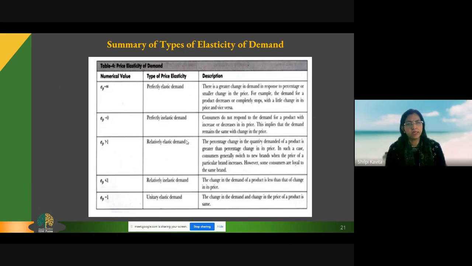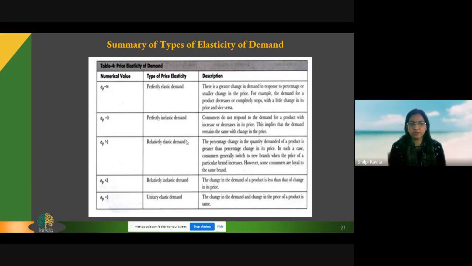Now, concluding the types of elasticity of demand, we have done perfectly elastic demand, perfectly inelastic demand, relatively elastic demand, relatively inelastic demand, and unitary elastic demand. All these 5 types have numerical values also. Perfectly elastic demand has a numerical value of infinity. Perfectly inelastic demand has a numeric value of 0. Relatively elastic demand is greater than 1. Relatively inelastic demand is less than 1. And unitary elastic demand is equal to 1.